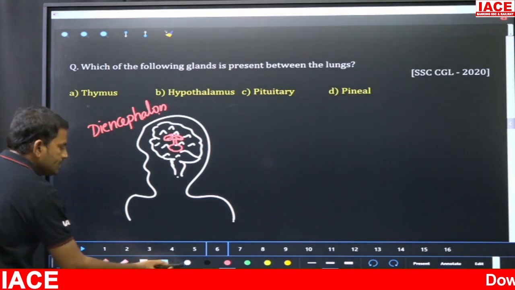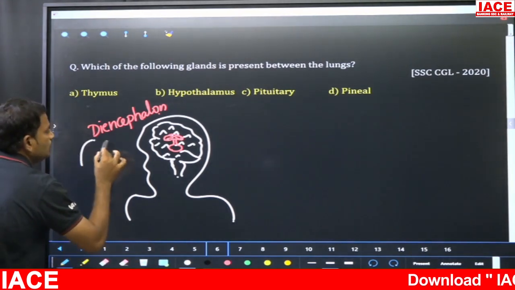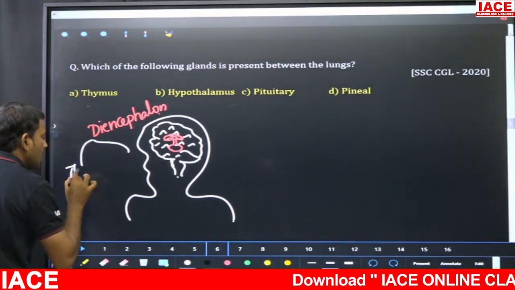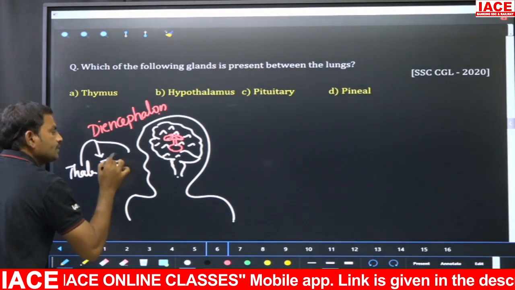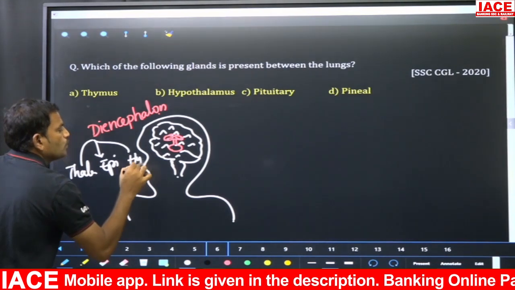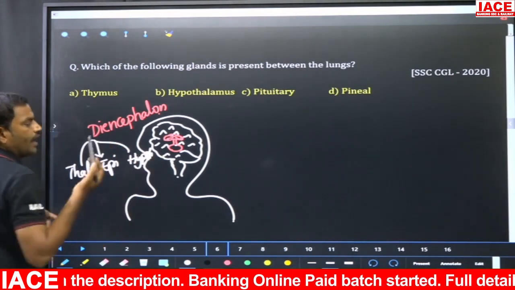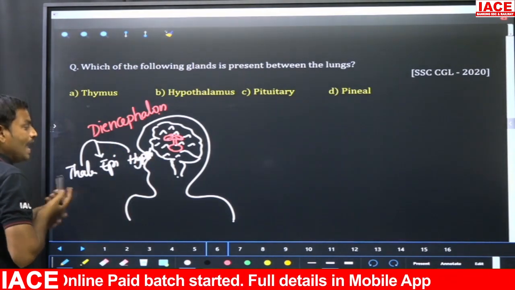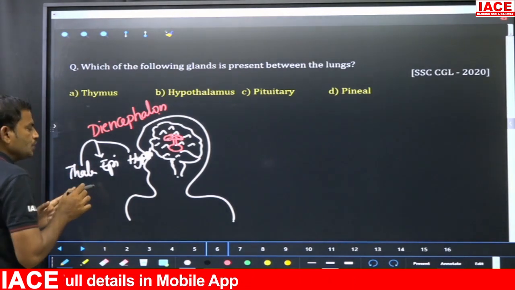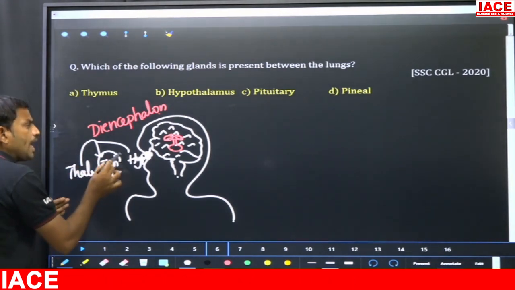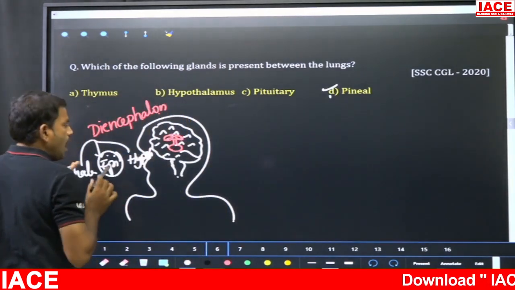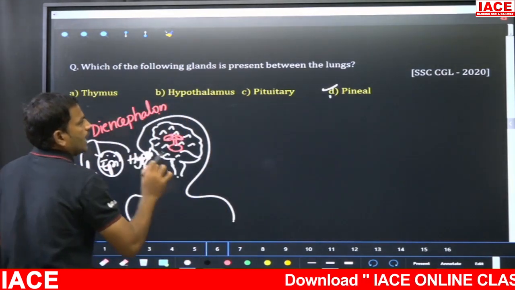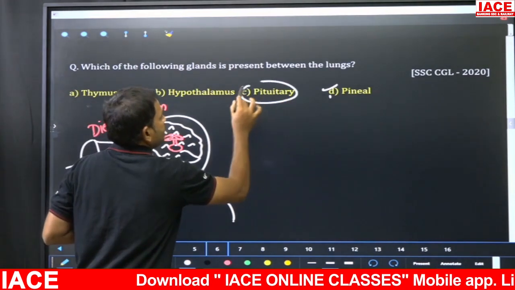So this diencephalon is divided into three parts: one is thalamus, another is epithalamus, and another is hypothalamus. Now attached to the epithalamus, the pineal gland is present. Attached to the hypothalamus, the pituitary gland is present.